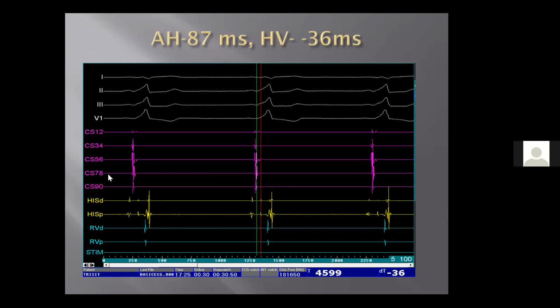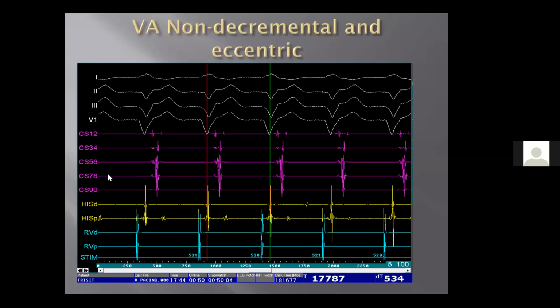Deba has discussed very clearly that in a pathway where you have a fusion between the pathway conduction and the nodal conduction, your HV interval will be negative. So your red catheter is on the His, and the green is the start of the QRS. And we notice that the HV interval is negative, about -36 milliseconds. So it is a negative HV, clearly showing that it is a fusion of the pathway conduction and the nodal conduction. Now let's look at the signal again.